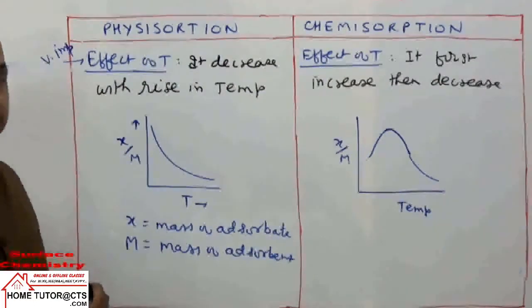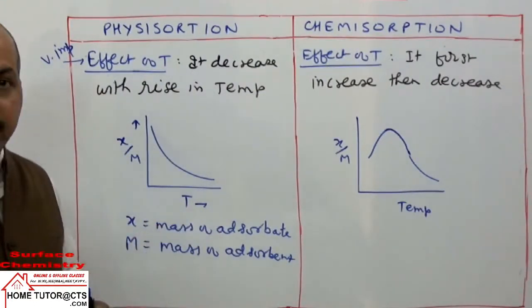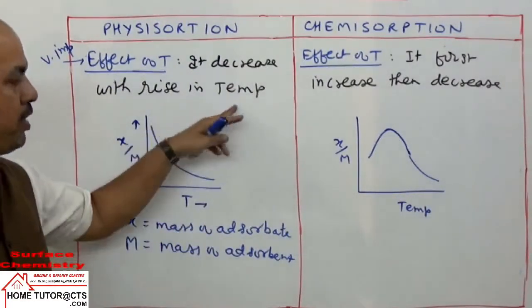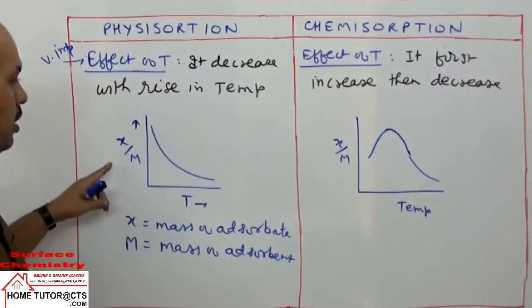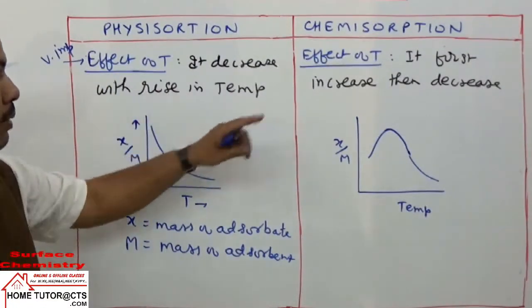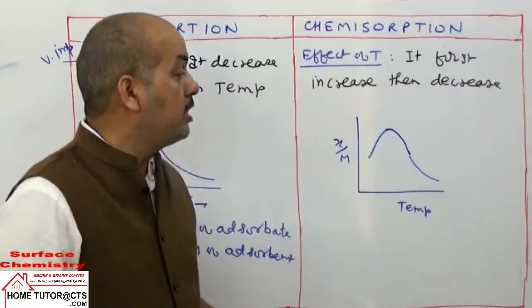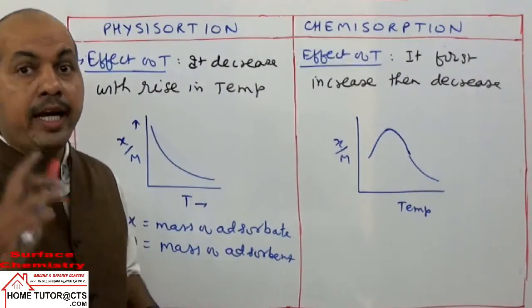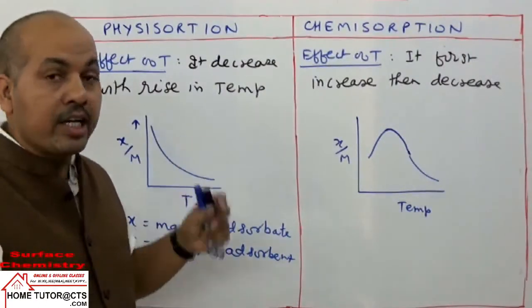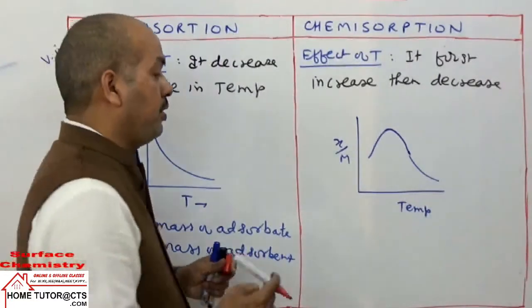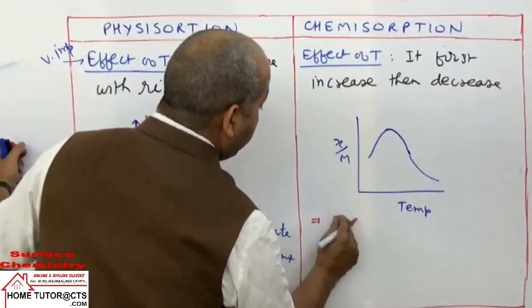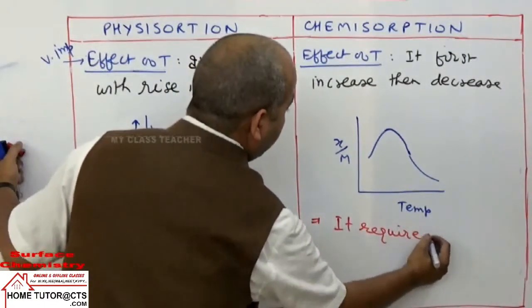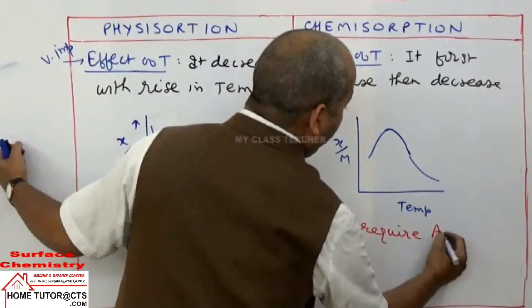Without compound formation they only have van der Waals attractive forces, and just by changing the condition of reaction, like applying high temperature, the reaction goes in the backward direction in this case. But here it first increases and decreases. The reason is they involve compound formation, and for formation of compounds the reaction requires activation energy. It requires energy called activation energy.